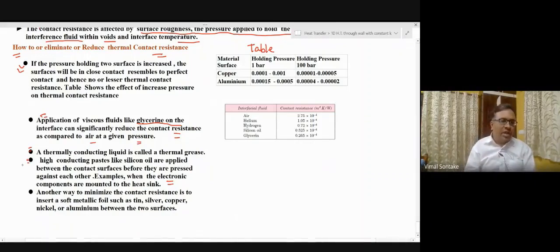And last one, thermal contact resistance can also be minimized by applying a soft metallic foil such as tin, silver, copper, nickel, or aluminum between the two surfaces. Because these materials are of high thermal conductivity, they fill the gap and provide a highly conducting path between the two surfaces. So this way we can minimize the value of thermal contact resistance.